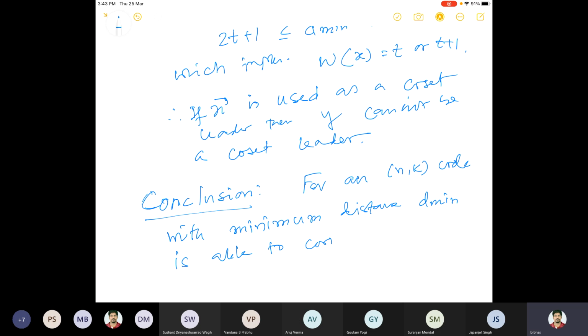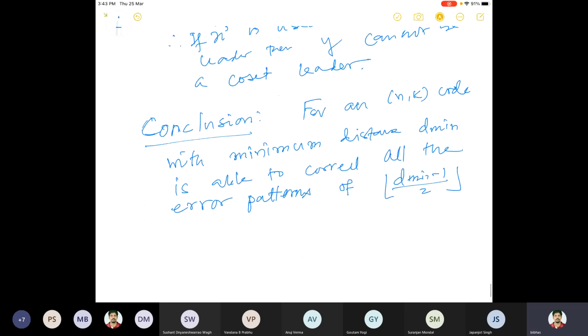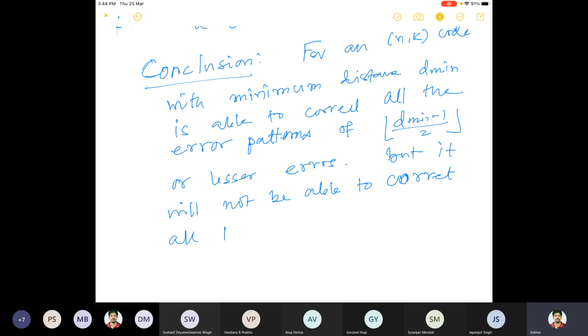it is able to correct all the error patterns of d min minus 1 divided by 2, or fewer, errors. But it will not be able to correct all the error patterns of weight, let's say, t plus 1.